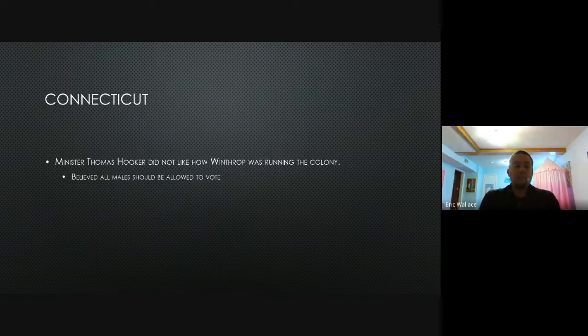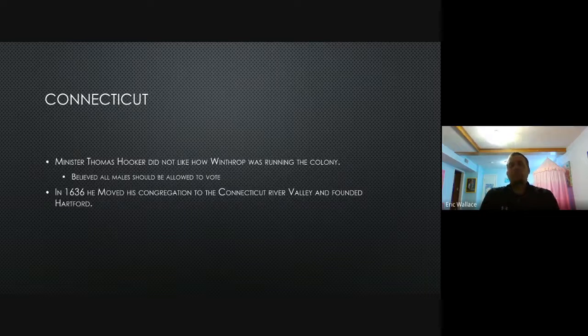One of the things he didn't agree with is that adult male church members were the only ones that could vote. He believed that all men should be allowed to vote. Again, sorry, ladies, you won't get that opportunity for another 200 something years. But Hooker believed, all men, whether they own property, whether they're a member of the church, it didn't matter. They should be allowed to vote in any kind of election because they were a part of that colony. They were a part of that settlement. They should have a voice in the government.